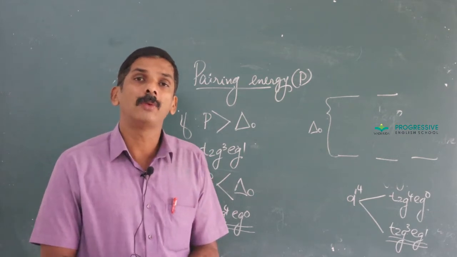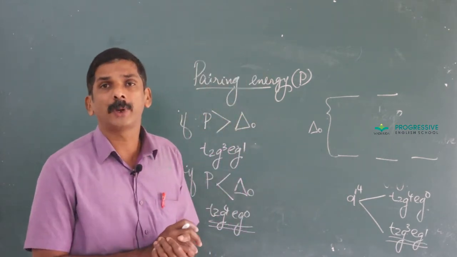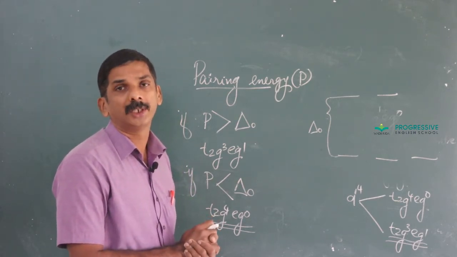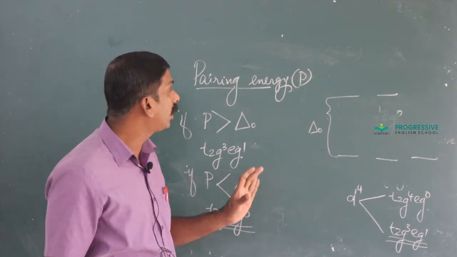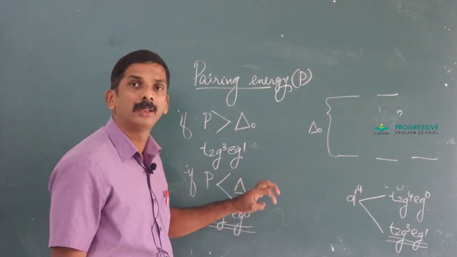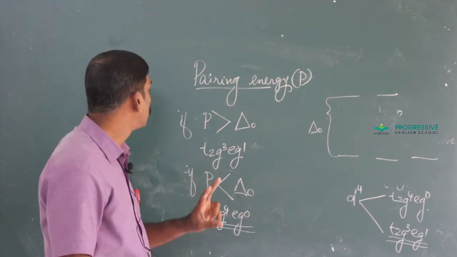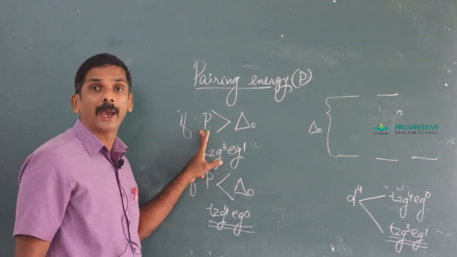The actual configuration is predicted on the basis of pairing energy, the energy required to pair the unpaired electron. There are 2 conditions depending upon the magnitude of pairing energy.